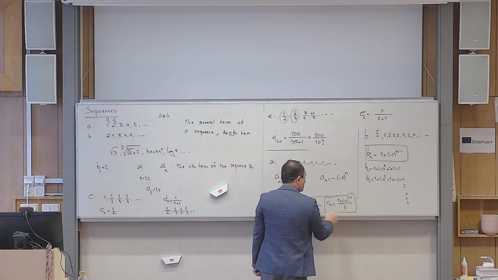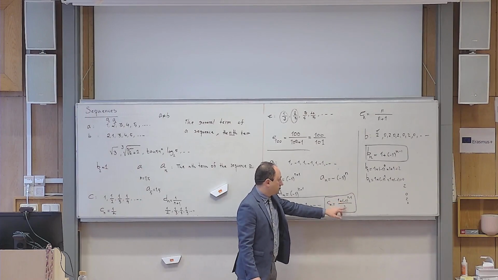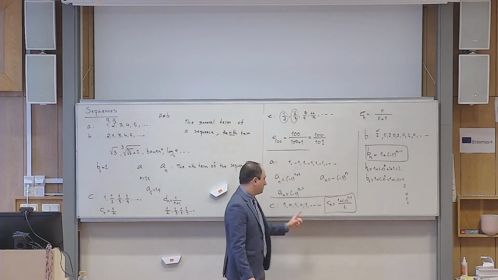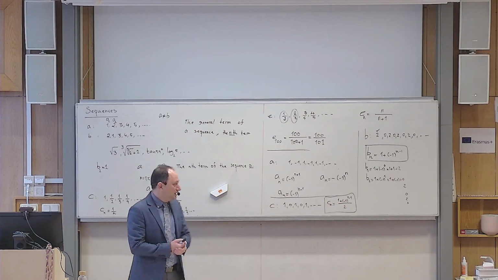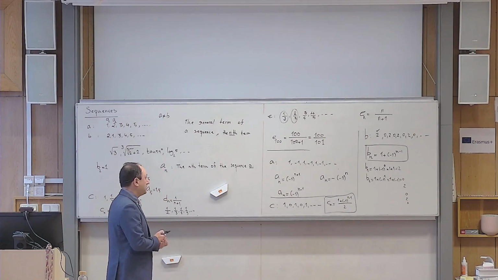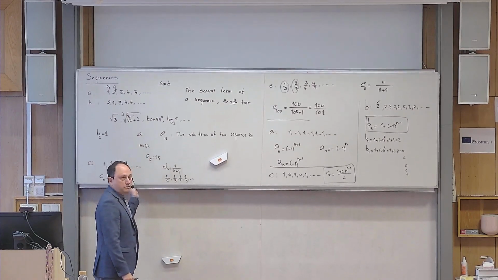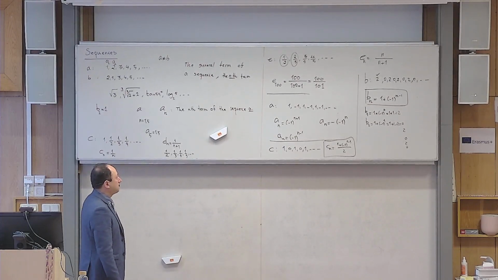You can check it yourself. For example, if you put 1, it becomes 1 plus 1 divided by 2, which is 1. But if I put 2, it becomes 1 minus 1 divided by 2, which is 0, and it will continue like that. Okay? So that's a little bit about understanding the general term here. Any questions so far? Okay.